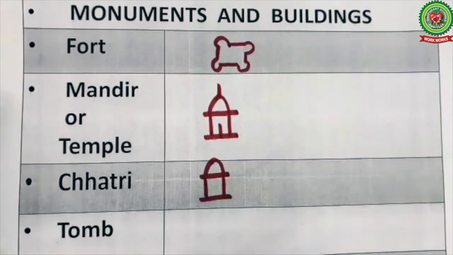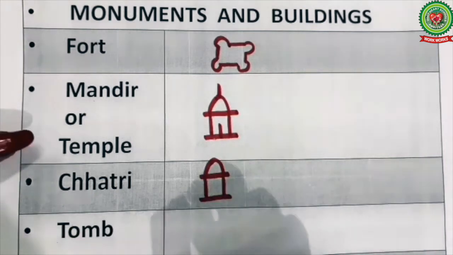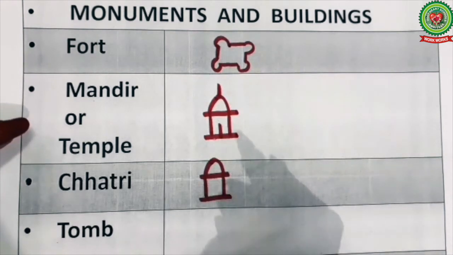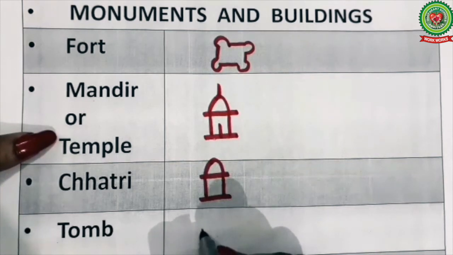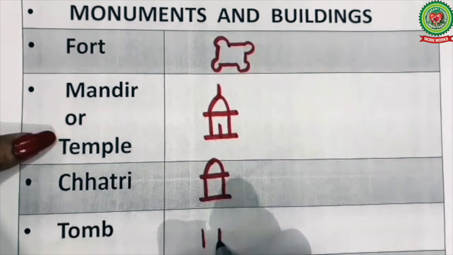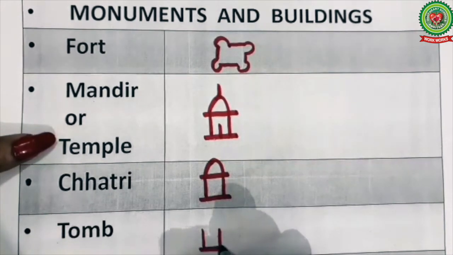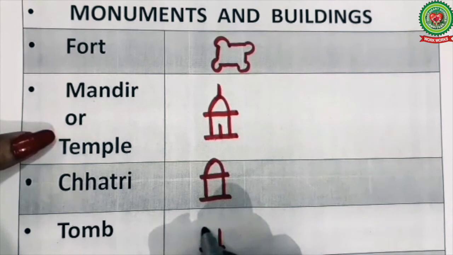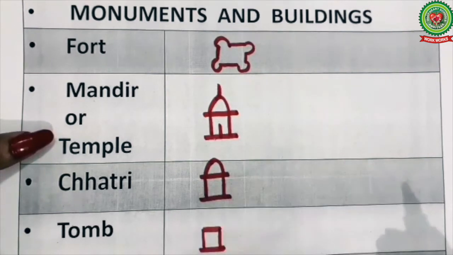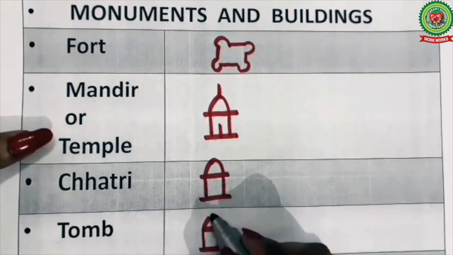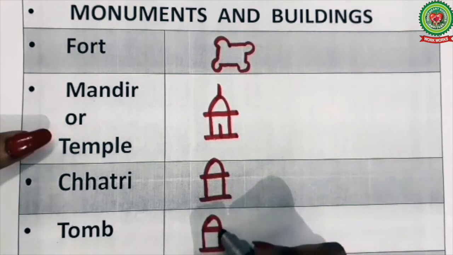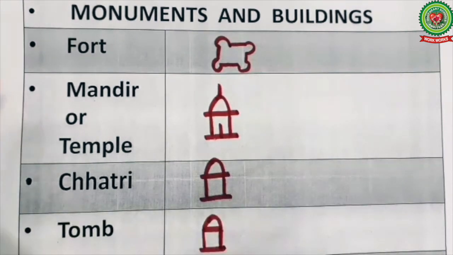The next symbol which we are going to draw is of a tomb. For tomb, the symbol will resemble the symbol of Chhatri. First you will draw vertical double lines, or you can say parallel lines. Then we have the base lines. Its ceiling will be enclosed between the vertical lines. It will not go out, and it will have a dome shape top. So this is the symbol for a tomb.